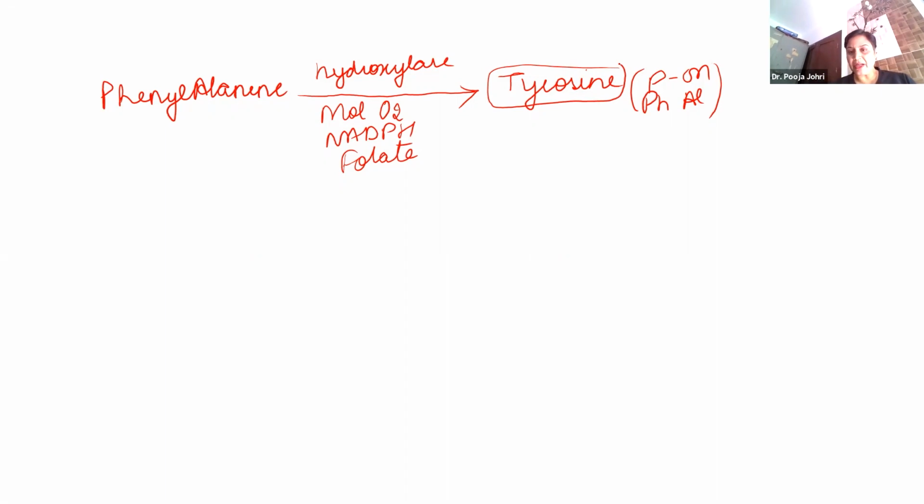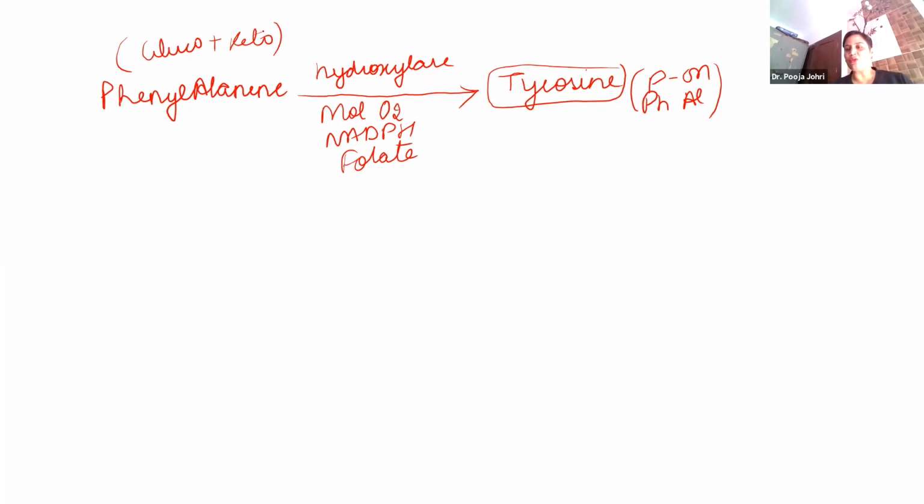Epinephrine, norepinephrine are synthesized. So phenylalanine plays a very, very important role. Now, once the function of this tyrosine is over, it has to be degraded because in the starting only I mentioned that their metabolism is based as per carbon skeleton, as per nitrogen skeleton. So I'll tell you that phenylalanine is acting as both, means it is glucogenic and ketogenic.